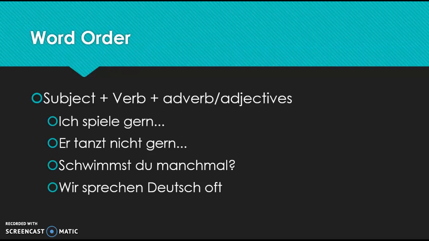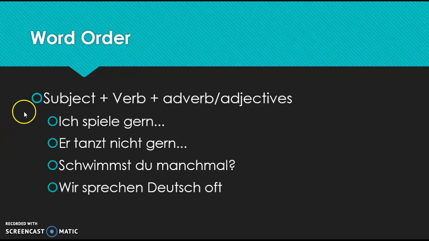I want to take a little bit of your time today to review something that will often trip people up, especially if they are English speakers learning German. And that is word order. It's something that I'm sure you've heard a lot about already, but I wanted to take some time today to review, as well as introduce something new.